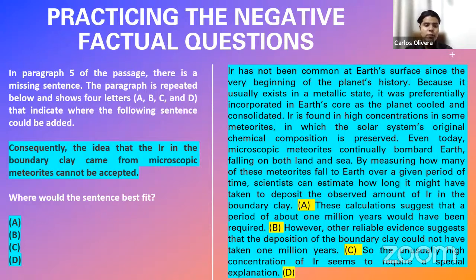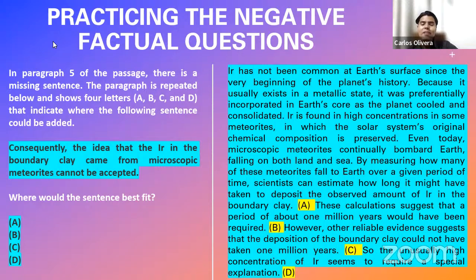Now that we have read this reading passage, let us go to the question. It says, in paragraph 5 of the passage, there is a missing sentence. It tells you the paragraph is repeated below and shows 4 letters, A, B, C, and D, that indicate where the following sentence could be added.